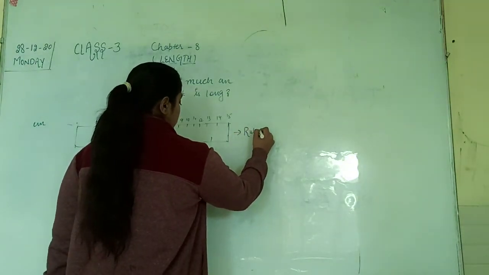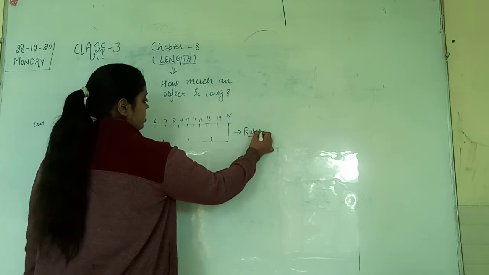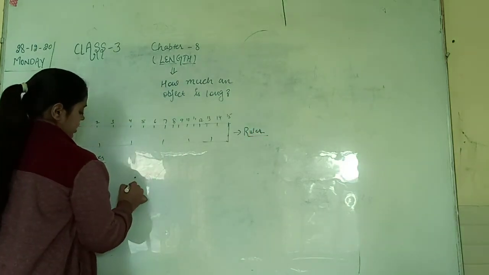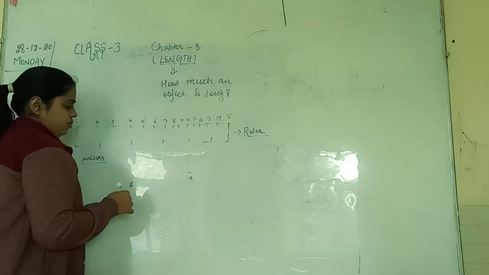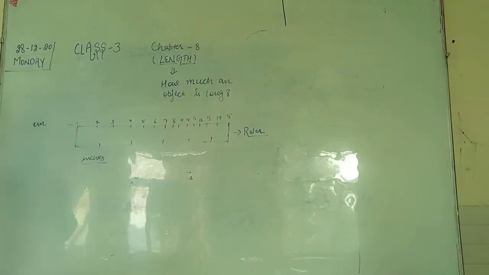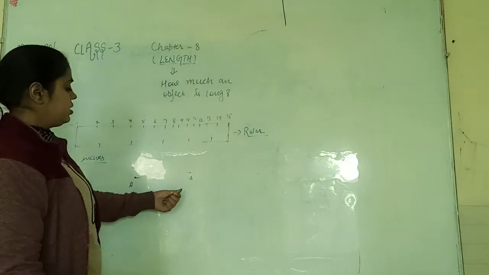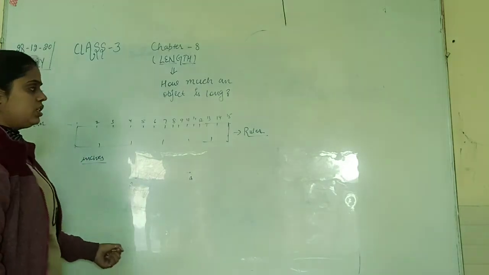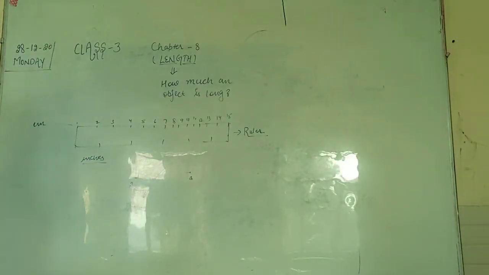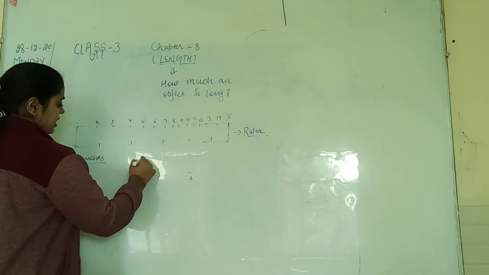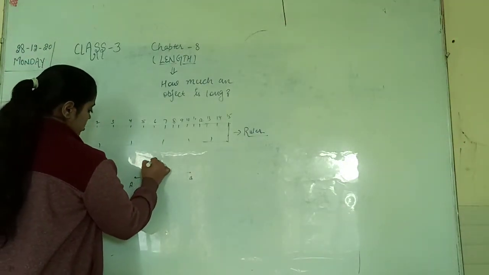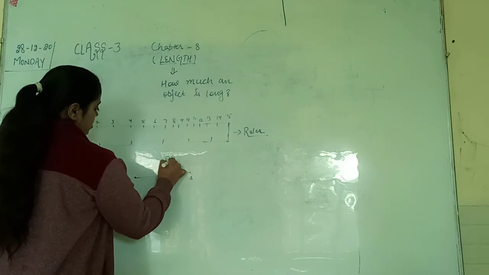So, whenever 2 points are given like point A and point B, and if anyone tells you to measure the distance between these 2 points and how much this rope is long, let us take it a rope AB, right?